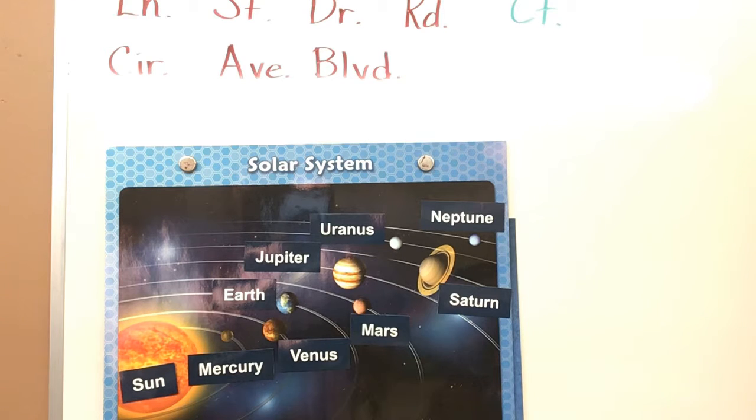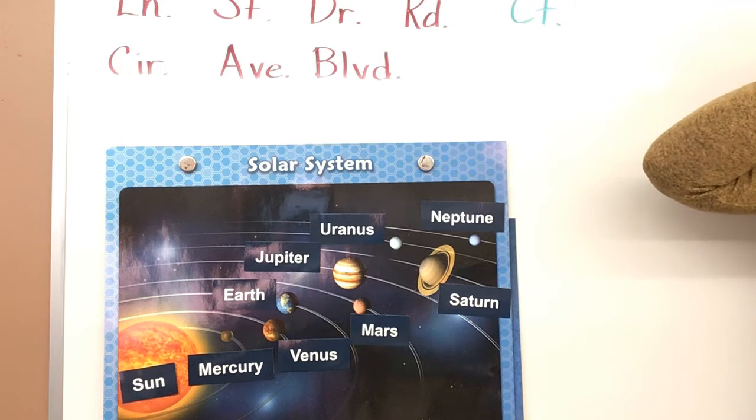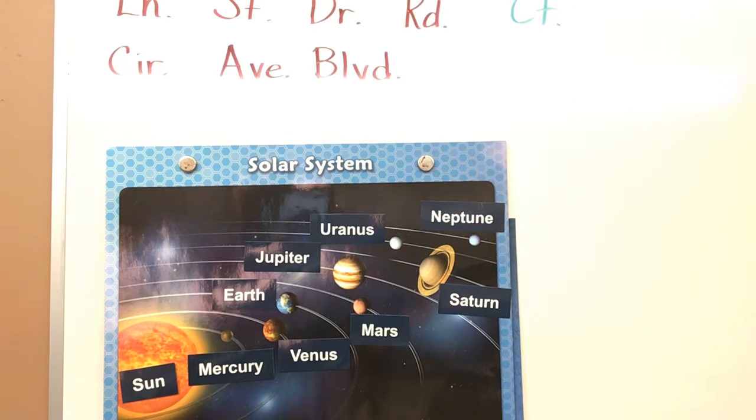Next is planets. Planets are heavenly bodies that orbit a star. The planets of our solar system all orbit the sun. Moons. Moons are heavenly bodies that orbit a planet. Our moon orbits Earth. All right, so all these planets may or may not have a moon. Some of them actually have more than one moon. All right, now look below that. Let's look at the phases of the moon.